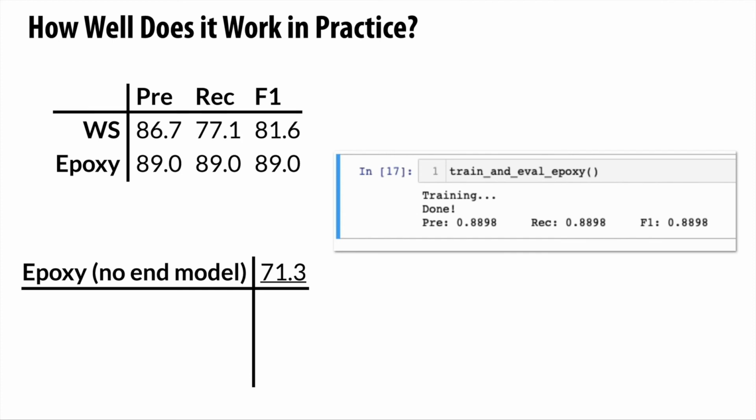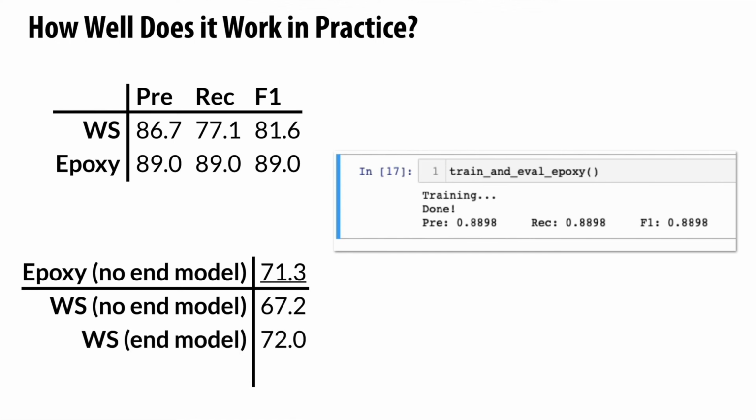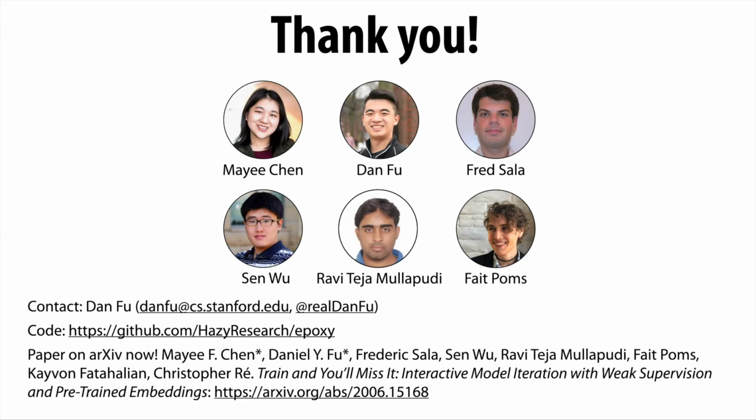Epoxy provides 4.1 points of lift on average over using the original labeling functions without training an end model. But perhaps surprisingly, we found that we could come within 0.7 points on average of training an end model over the original labeling function outputs, while training in half a second instead of requiring many expensive rounds of SGD. If you do have time to train an end model, Epoxy can further improve end model performance to achieve new state-of-the-art performance.